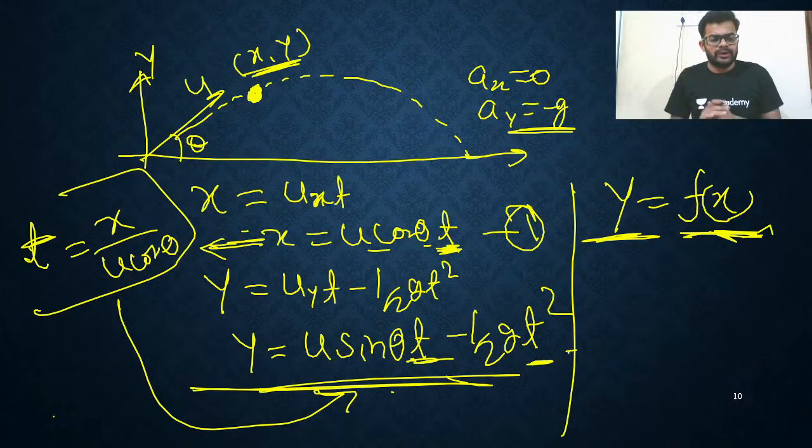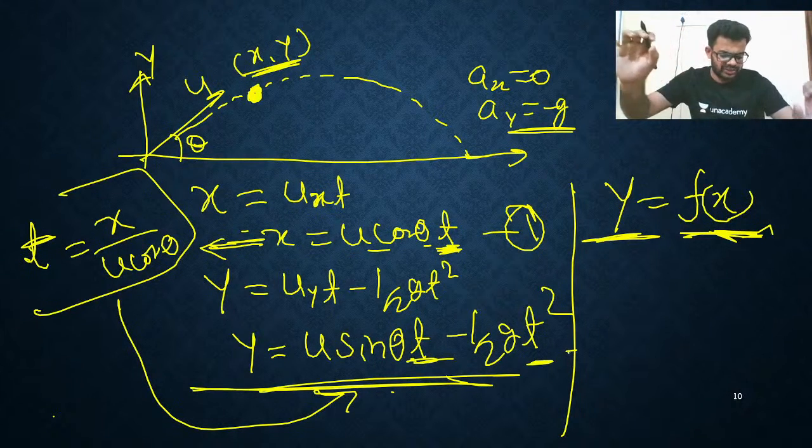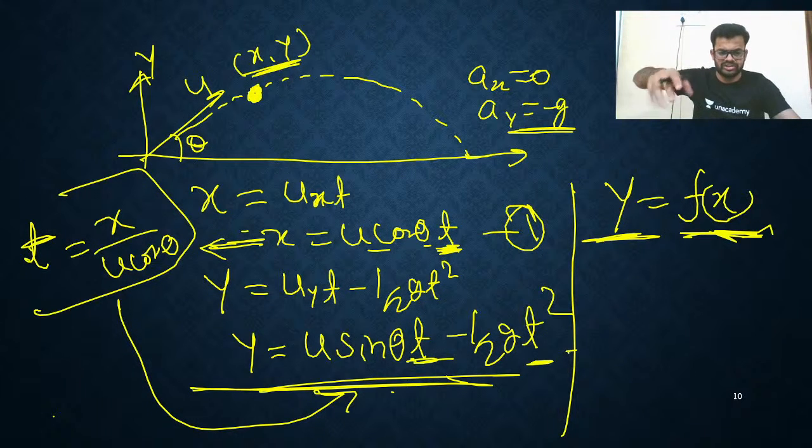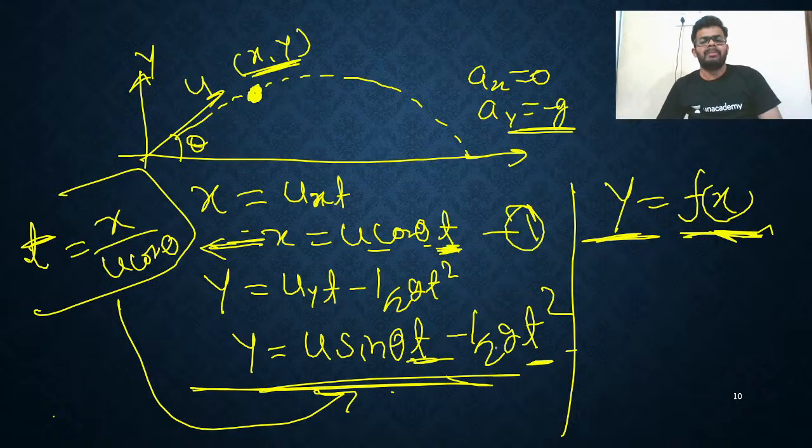So my dear, as I told, we will write t equals x upon u cos theta. We are getting it from the x coordinate, x equals u cos theta into t. Put this value of time in the y coordinate, that is y equals u sin theta into t minus half gt square. Just put this value here.